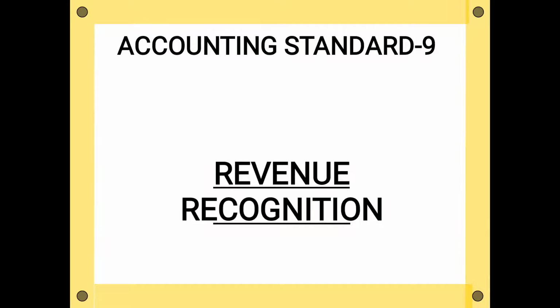Today we are going to learn about accounting standard 9, that is AS 9, revenue recognition. Earlier we have seen two accounting standards. First was AS 1, disclosure of accounting policies, and the second was AS 2, that is inventory valuation. Now the third standard we are going to study is accounting standard 9, revenue recognition.